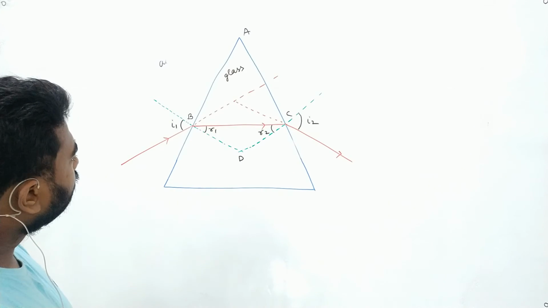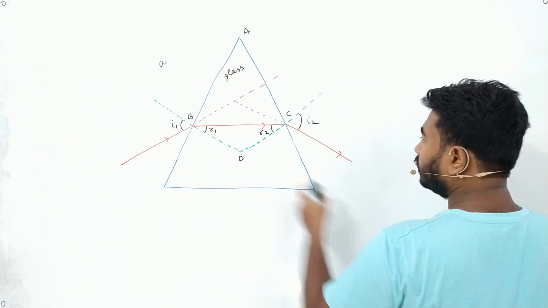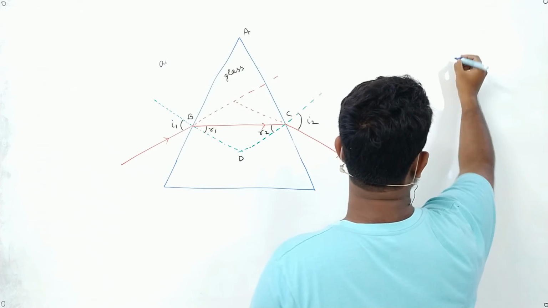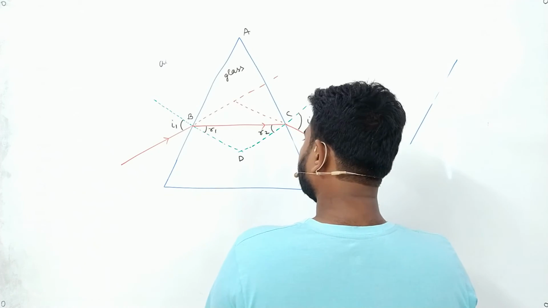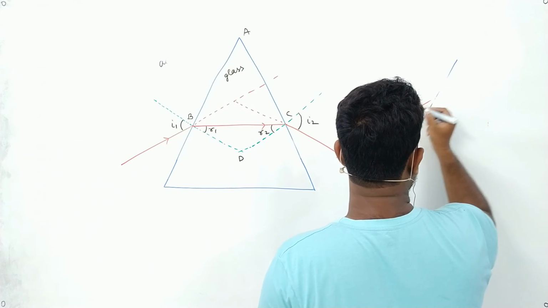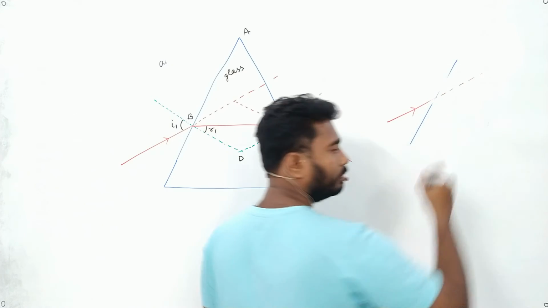Now see, we will understand about deviation. Suppose I take this position, the position B, and the ray of light comes in this direction at B, and it passes in this way.